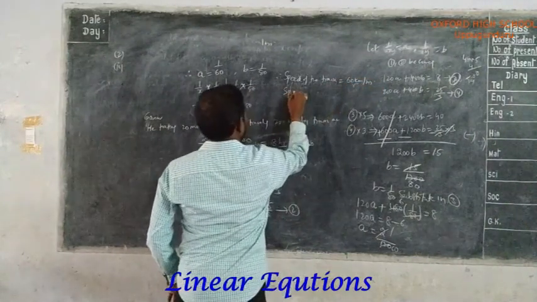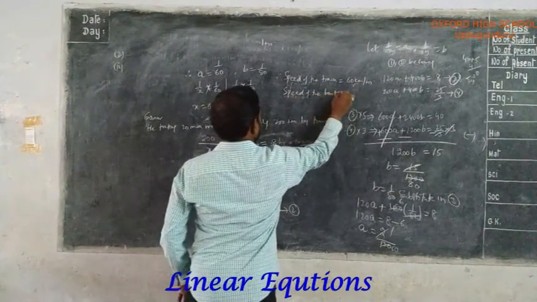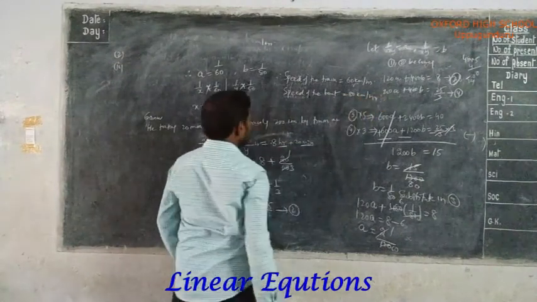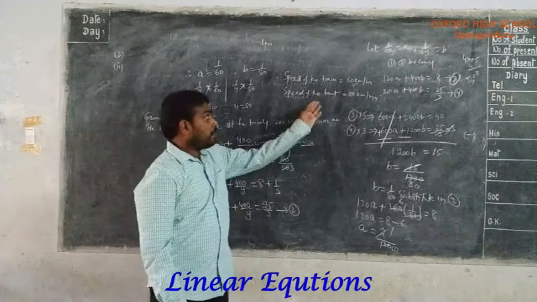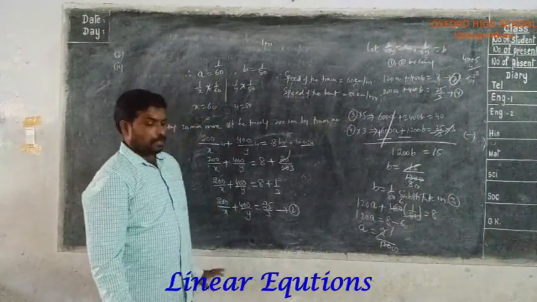Similarly, the speed of the car equals 80 kilometers per hour. So the speed of the train is 60 kilometers per hour and the speed of the car is 80 kilometers per hour. So in this way you can solve this problem.